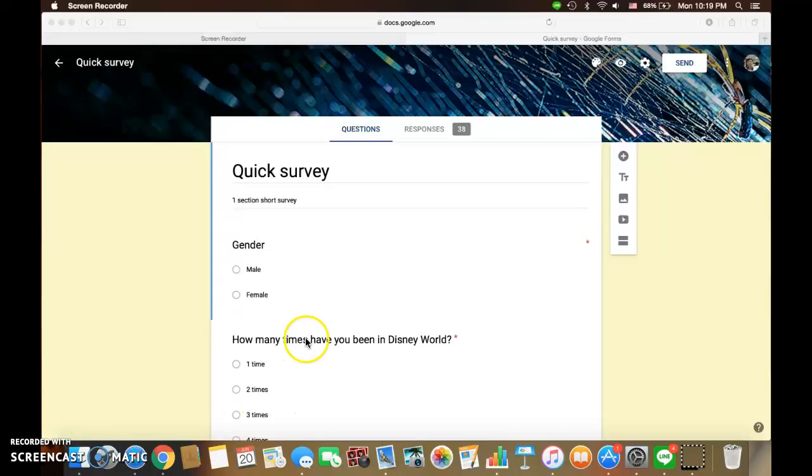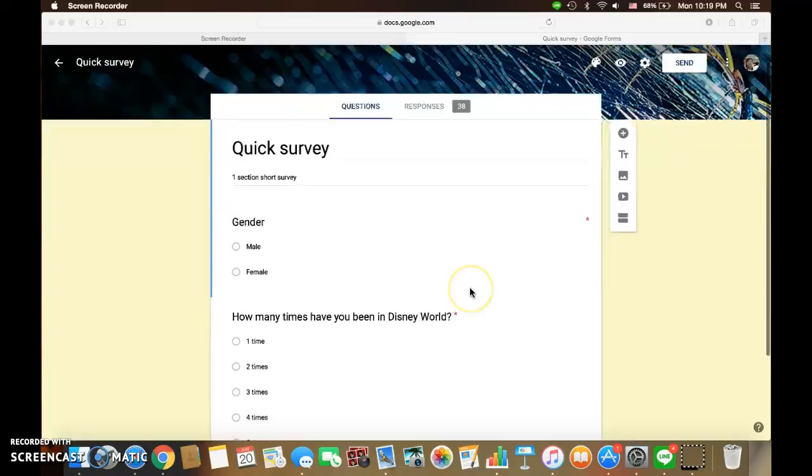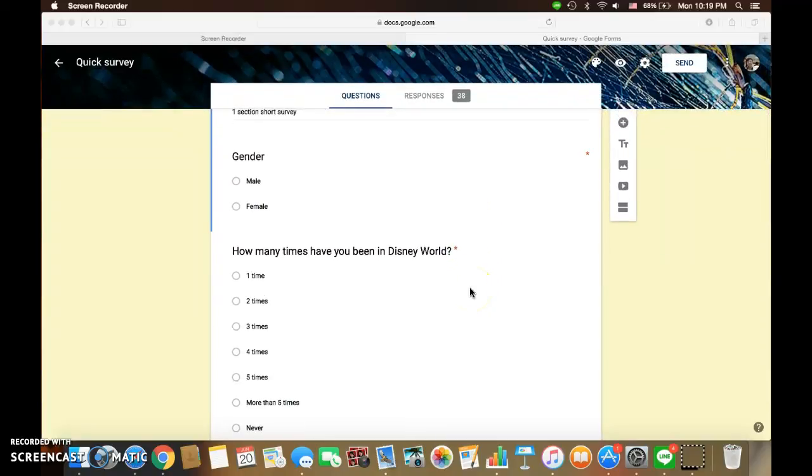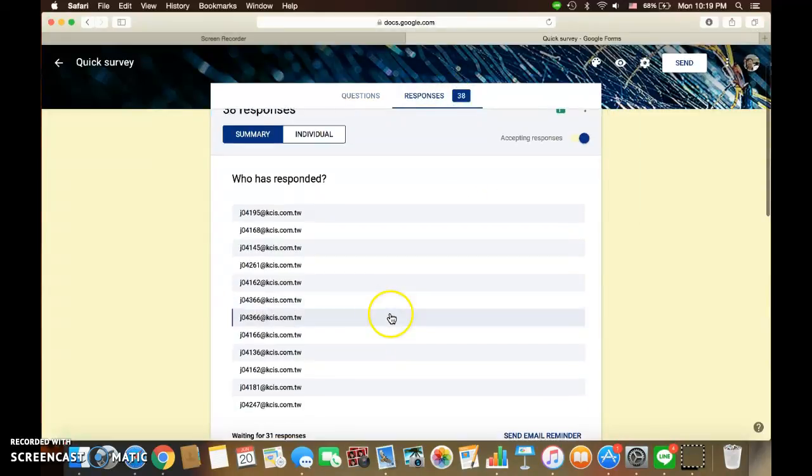To do this, first you need to create a quick survey that contains a question that asks people about their experience. After that you collect people's responses. Before that, you need to send it to people, someone that you know or you don't know, so it's a random sample.